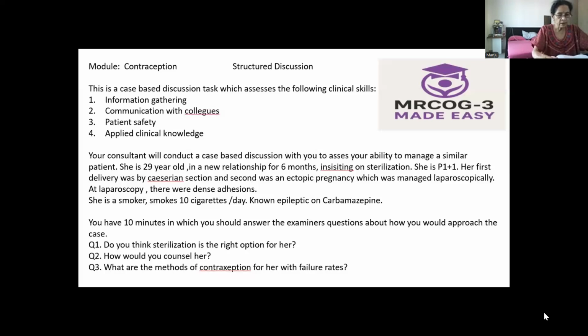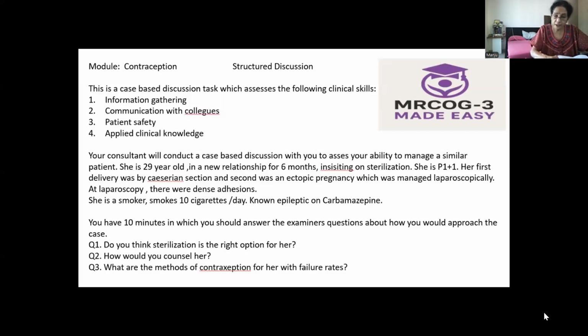Then the third option. So now moving on to the other method, that is the third option, injectables. These are the progesterone injectables, that is depot medroxyprogesterone acetate or norethisterone enantate. These are 99% effective, with a slight failure rate, that is less than 1 in 100 pregnancies in a year. So it is not 100% foolproof. There can be a failure rate also, but a small failure rate.